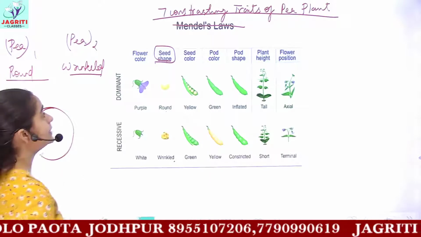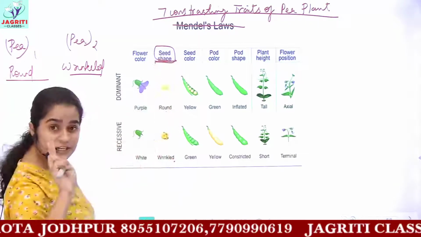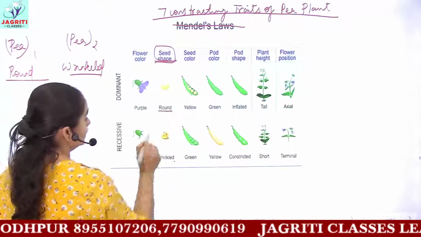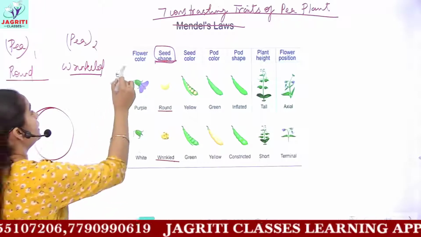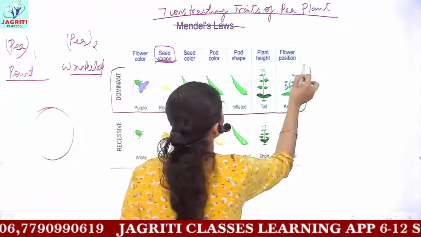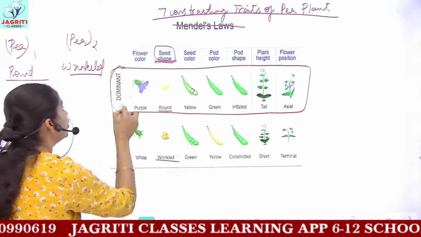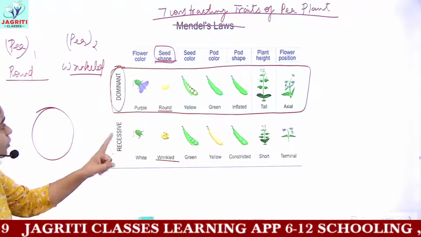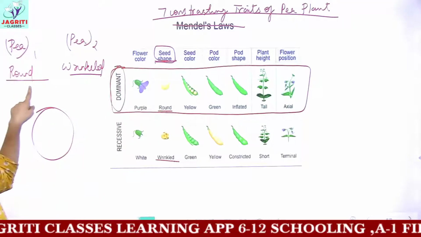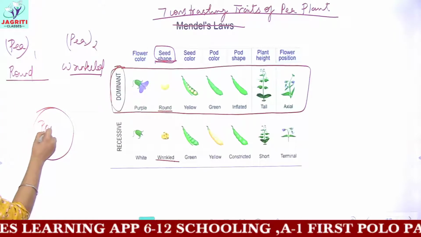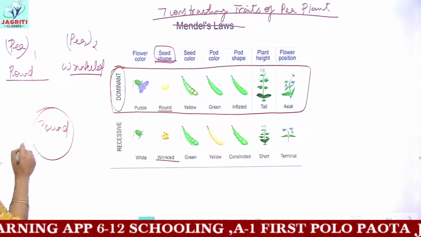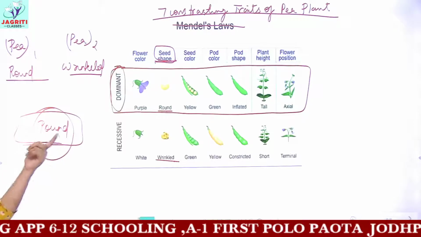You have two kinds of seed shape: first round, next wrinkled. Because the round trait is dominant, all the traits written in the above section are dominant traits. And we know that when any dominant trait is present, it will get expressed in the future generation. So the future generation would have round seeds.